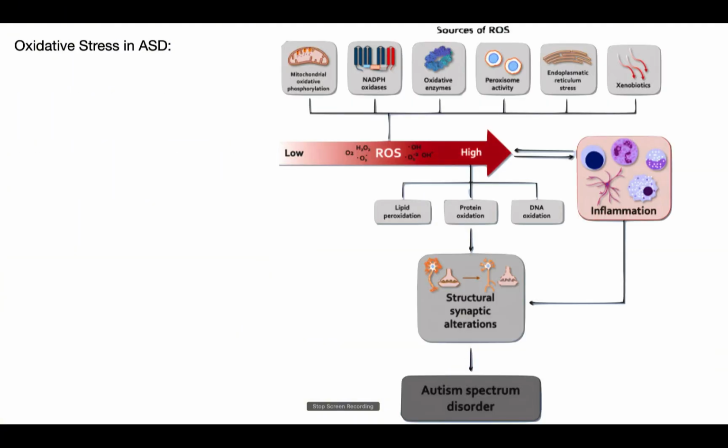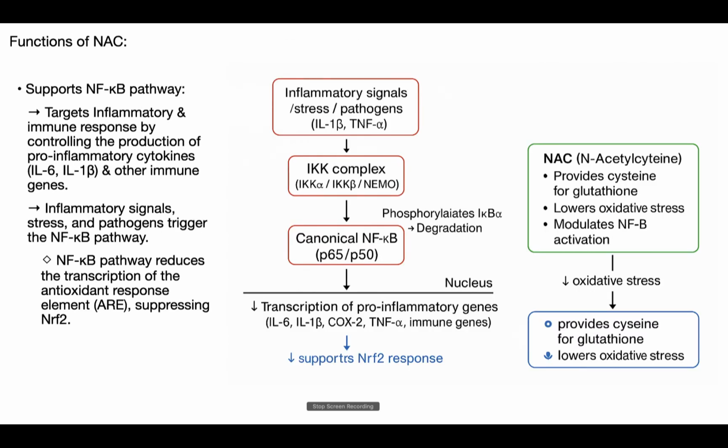NAC affects two major signaling systems: the nuclear factor kappa beta system and the NRF2 system. The nuclear factor kappa beta system drives inflammatory cytokines like IL-6 and IL-1 beta. When nuclear factor kappa beta is highly active, it suppresses antioxidant gene expression by inhibiting NRF2. NAC indirectly dampens this inflammatory loop.